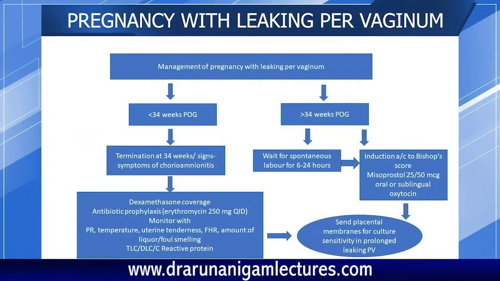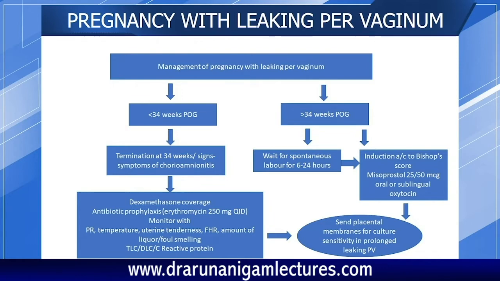Just to give you an outline of management of pregnancy with leaking per vagina, there can be two conditions. Number one, the patient can present at less than 34 weeks of period of gestation, or the patient can present at more than 34 weeks of period of gestation.